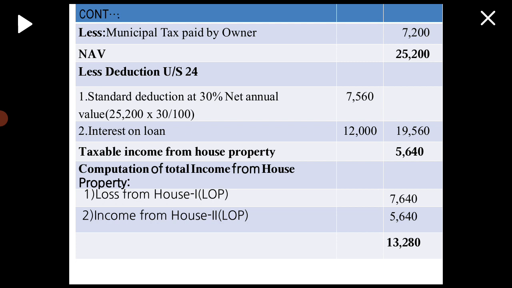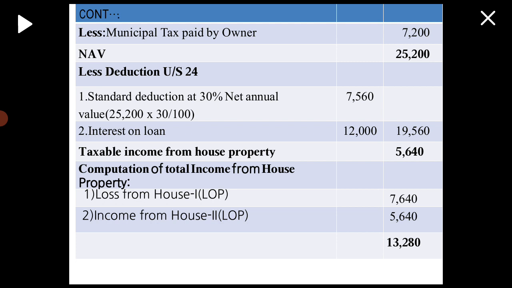First one is standard deduction at 30% of net annual value, that is 25,200. So calculate at 30%, you will get 7,560 as standard deduction. Interest on loan, second deduction, is given in the problem as 12,000. So total deductions come to 19,560. Deduct 19,560 from net annual value of 25,200. You will get taxable income from house property 5,640.